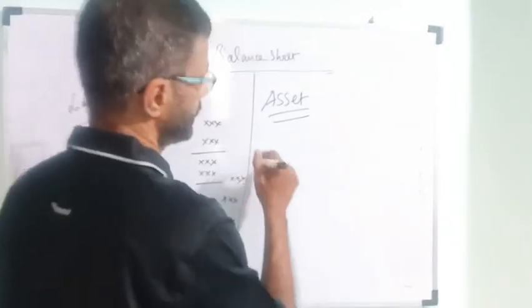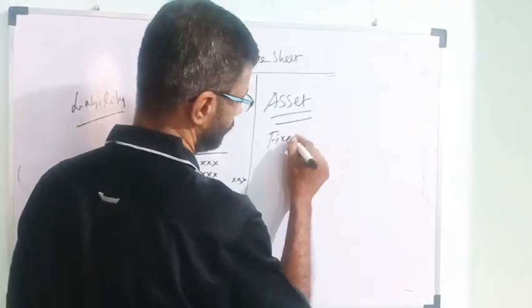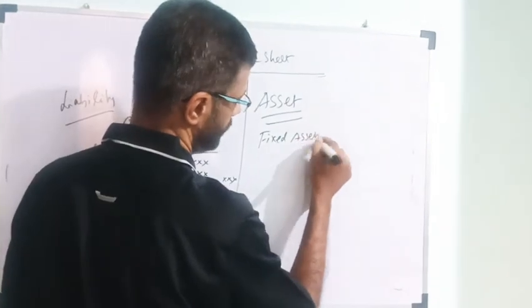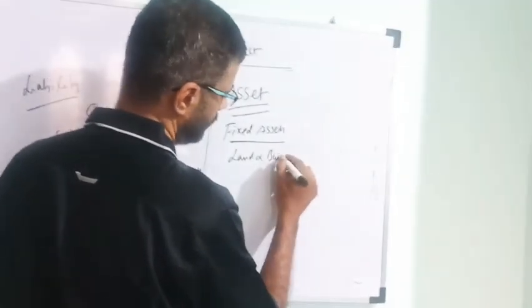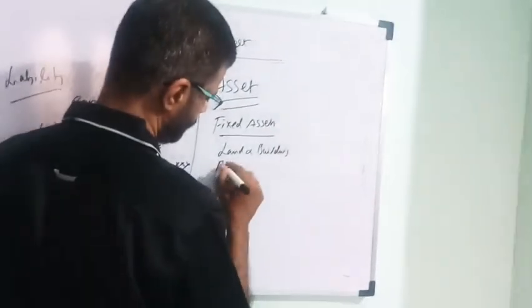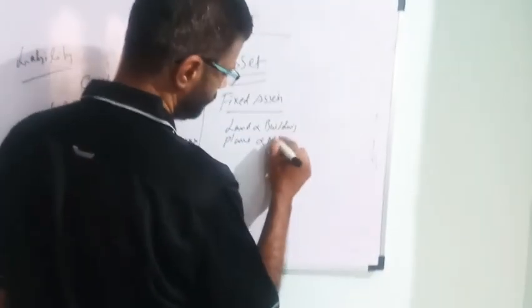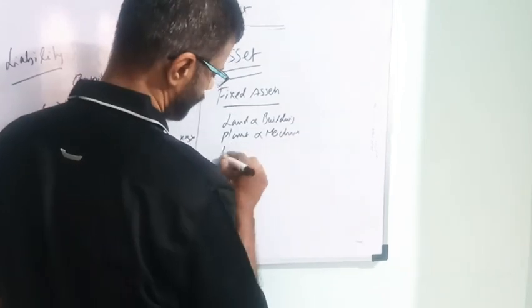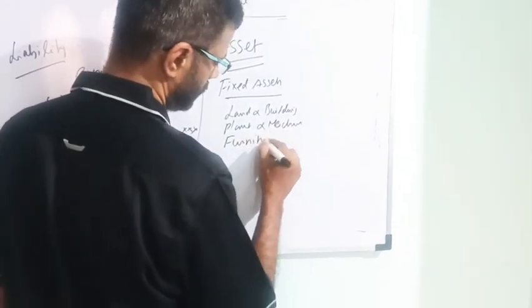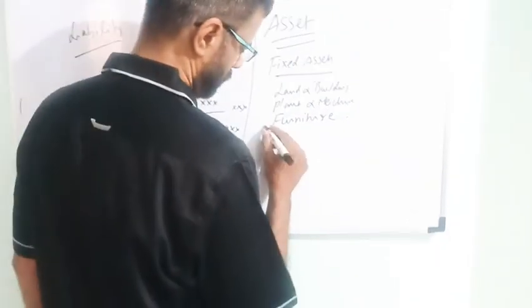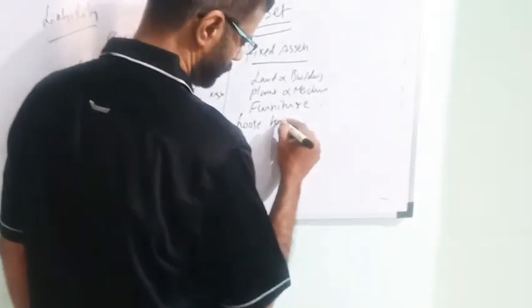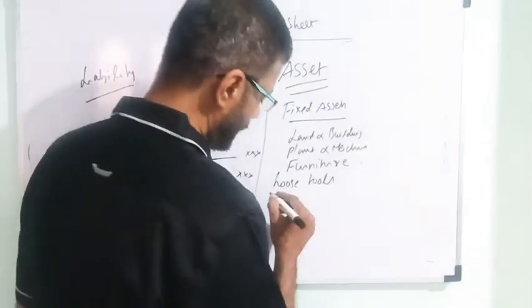And assets. Assets are first the fixed assets: land and building, plant and machinery, furniture, loose tools. So that is called fixed assets. Then current assets.